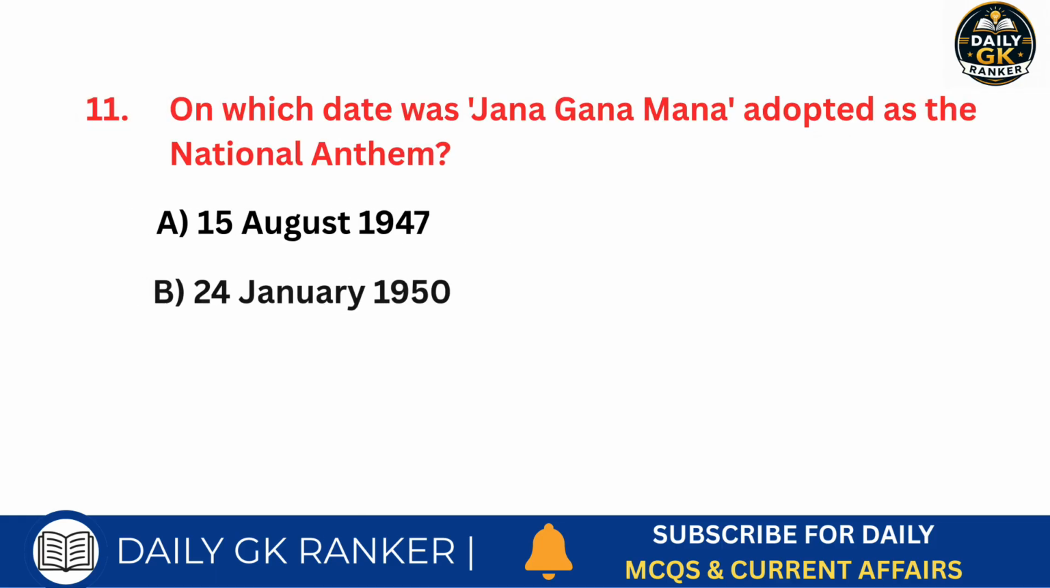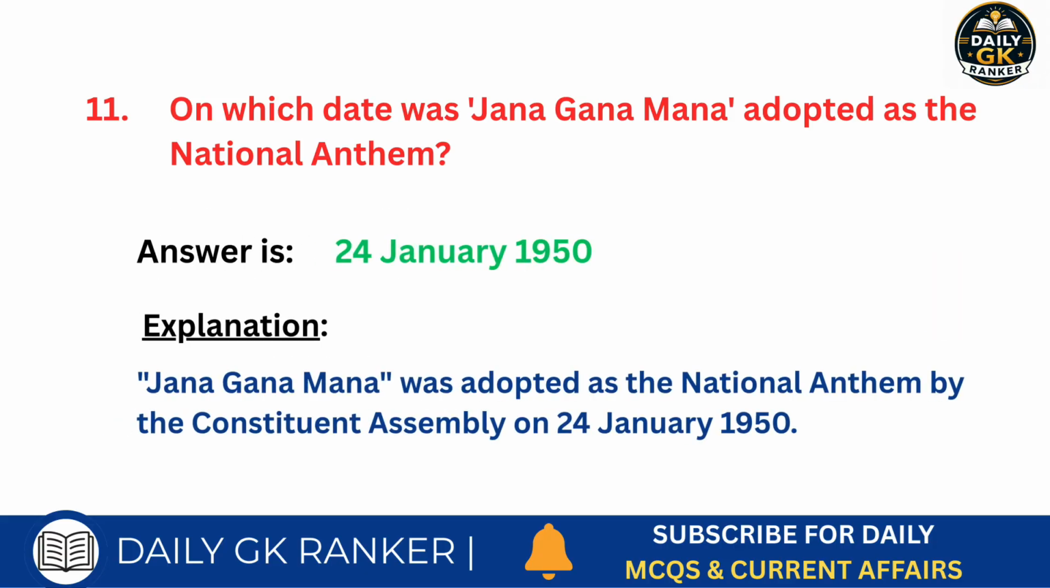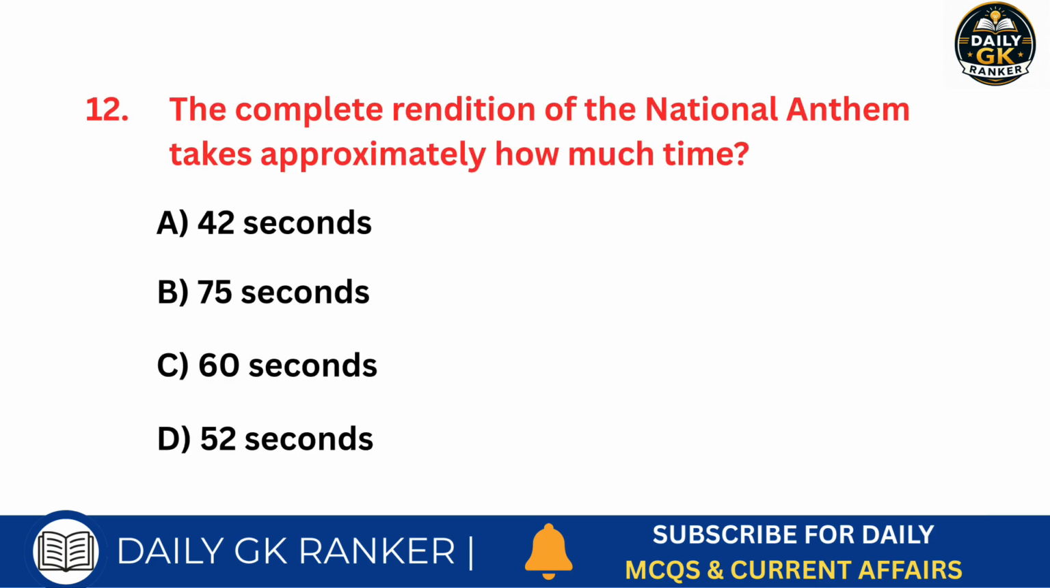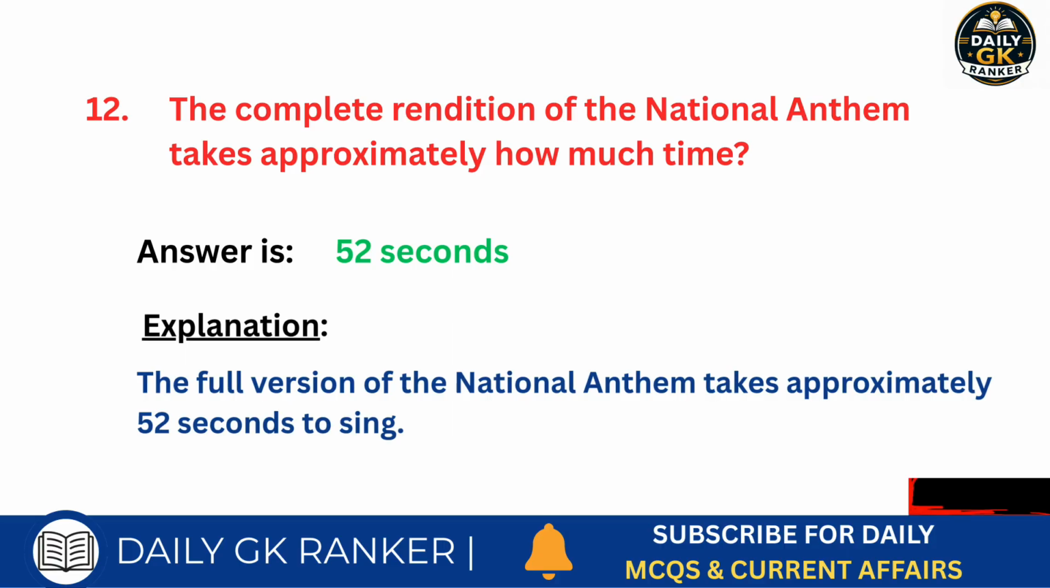On which date was Jana Gana Mana adopted as the national anthem? Answer is 24 January 1950. The complete rendition of the national anthem takes approximately how much time? Answer is 52 seconds.